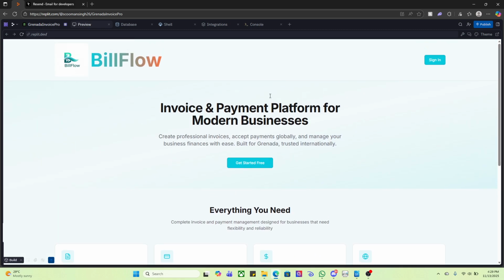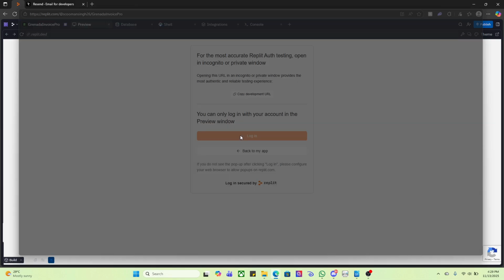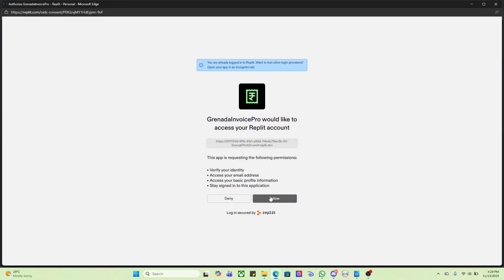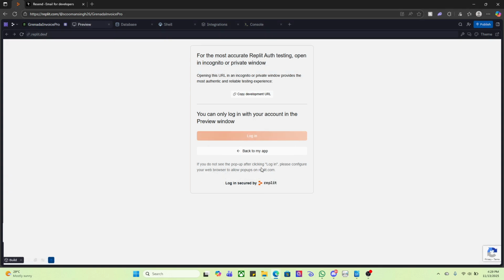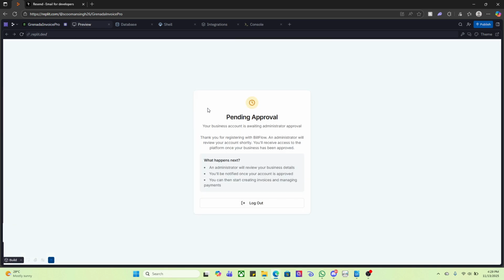So going into the actual platform, you would then be met on this landing page. You'll sign in, and then when you sign in here, you would sign into Replit with your Google account or any email account. And once you're here, it's similar to Clinic One, whereby there's an admin lockout. So here, you would then be pending approval until an admin gives you access.